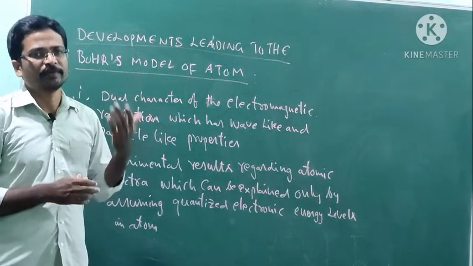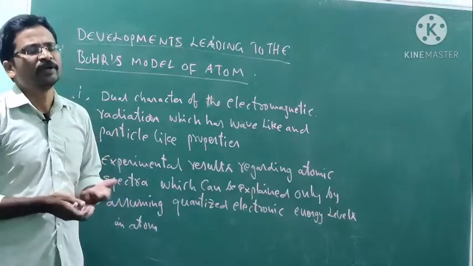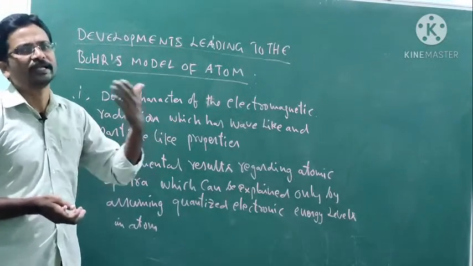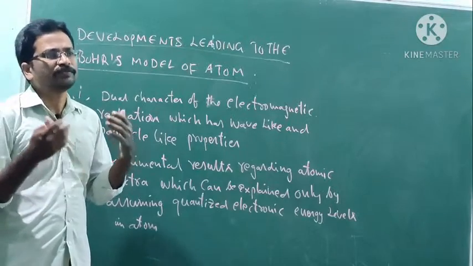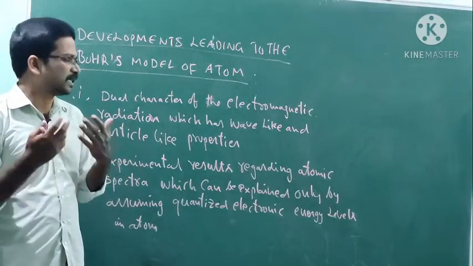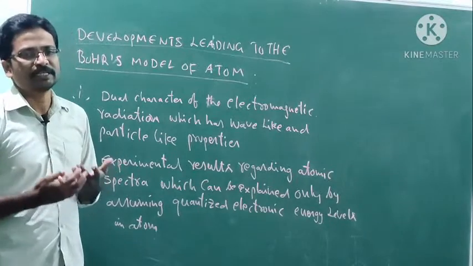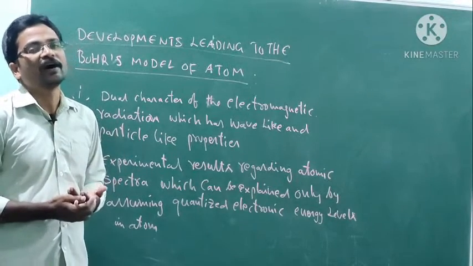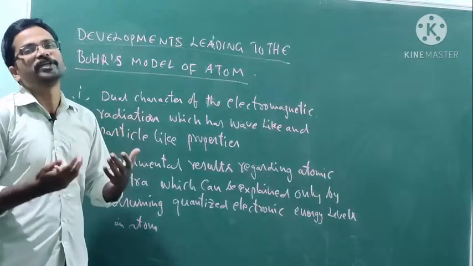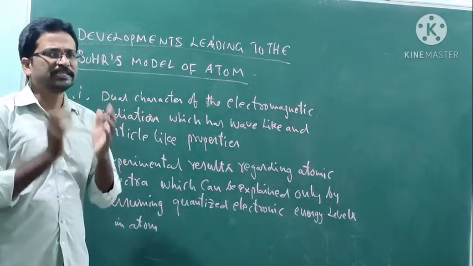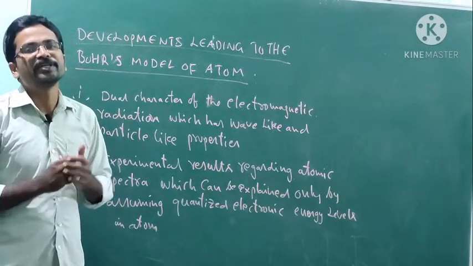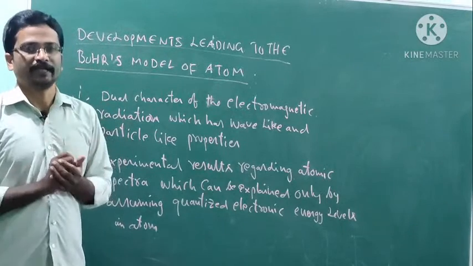We know from the previous classes that the Rutherford model has some drawbacks. After that there were some experiments and theories leading to the development of the Bohr model. What are the experiments and theories leading to the development of the Bohr model?